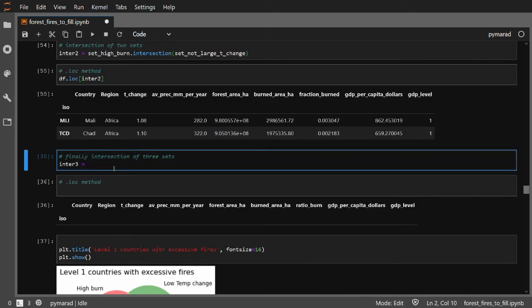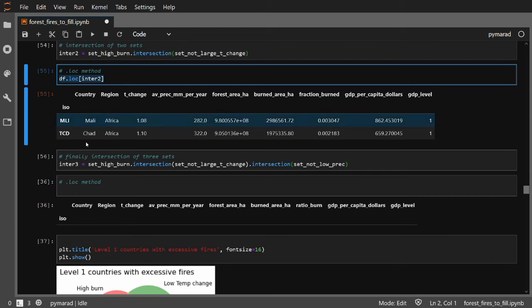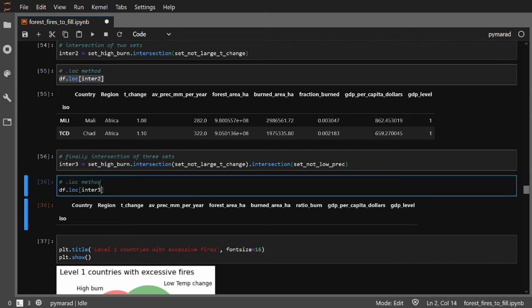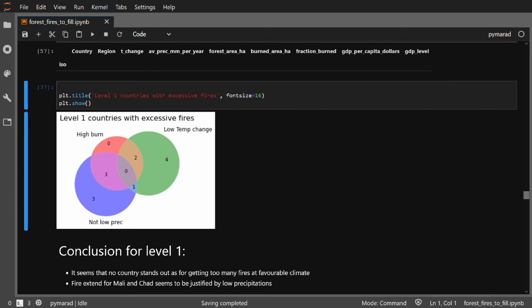Now we finally proceed with the intersection of all 3 sets, high burn, intersection with set not large temperature change, and chained on top of that intersection of set not low precipitations. Again, location method, I will just copy it from above and change to 3, and we are getting 0 output. 0 intersection from our 3 set logic means that low precipitations can justify high burnt areas in both Mali and Chad. Let's visualize the relations between our sets using a Venn diagram as before.